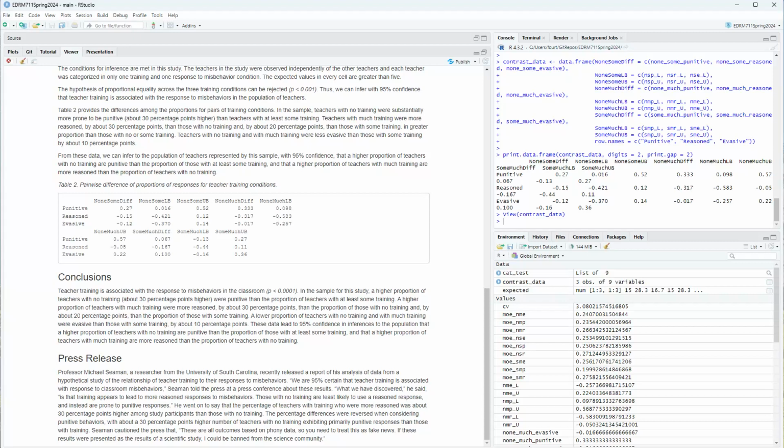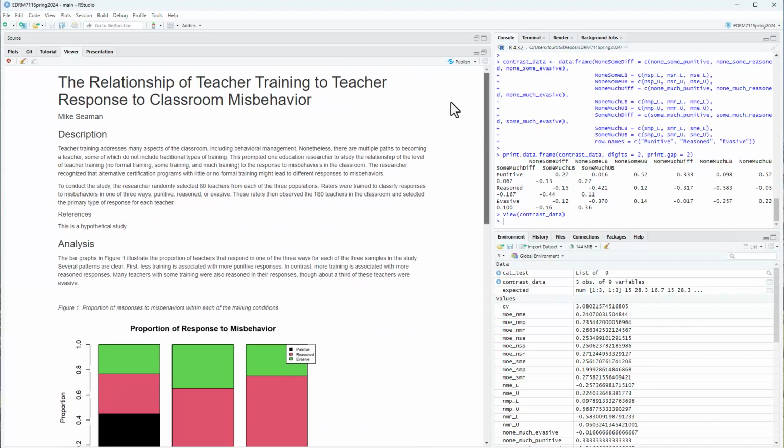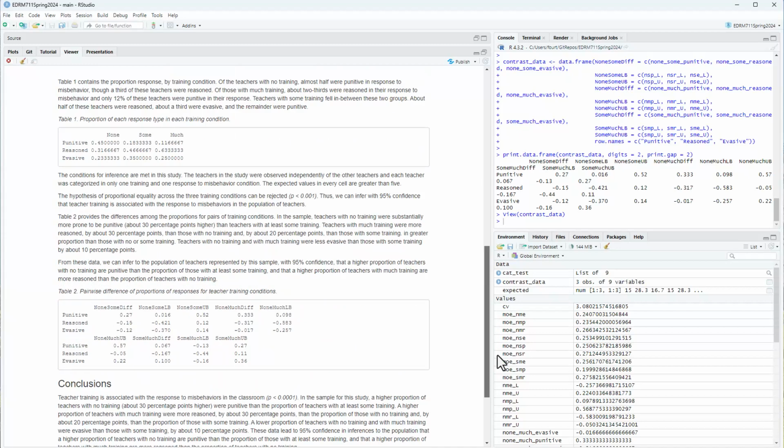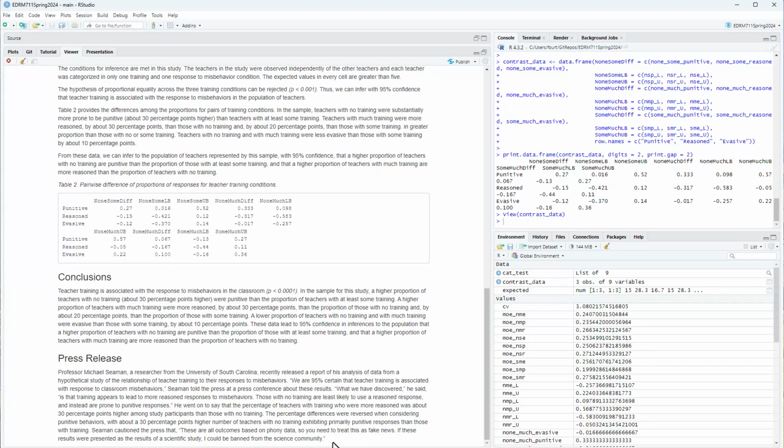Seaman cautioned the press that, quote, "These are all outcomes based on phony data." Remember up here at the very beginning, I said this is a hypothetical study. So in my press release, I'm saying you need to treat this as fake news. If these results were presented as the results of a scientific study, I could be banned from the scientific community. So that's my press release.